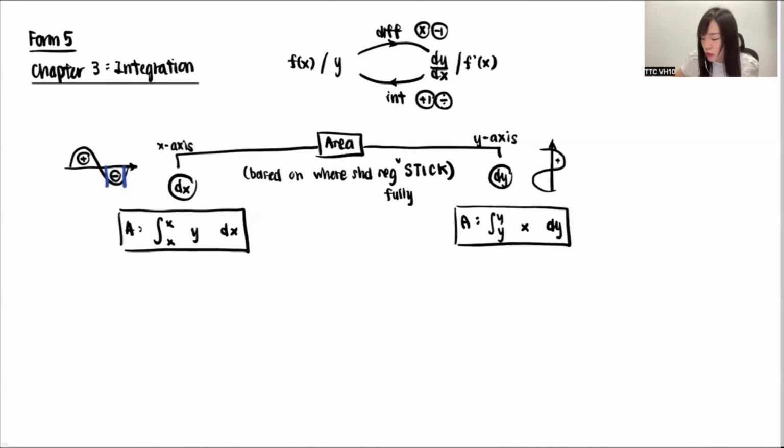The right side is always positive. The left side is always negative. Okay, remember that. Then again, area won't have negative, so whenever you see negative, you just add a modulus to make it positive. Okay, so this is all about area. This is how you decide dx or dy.